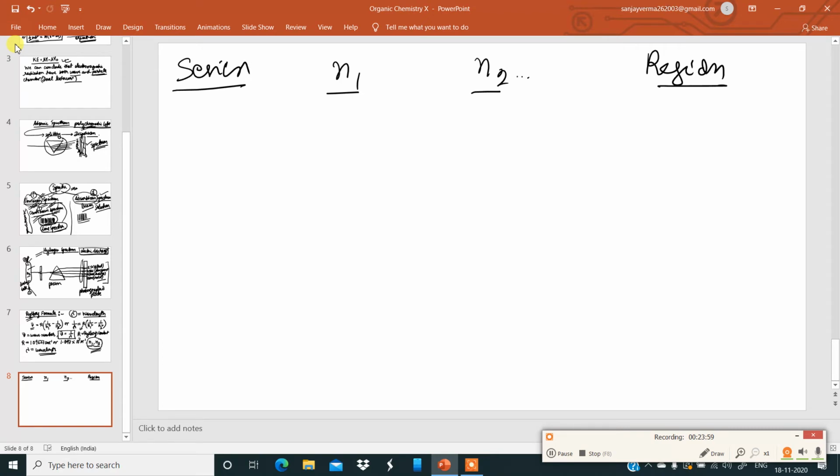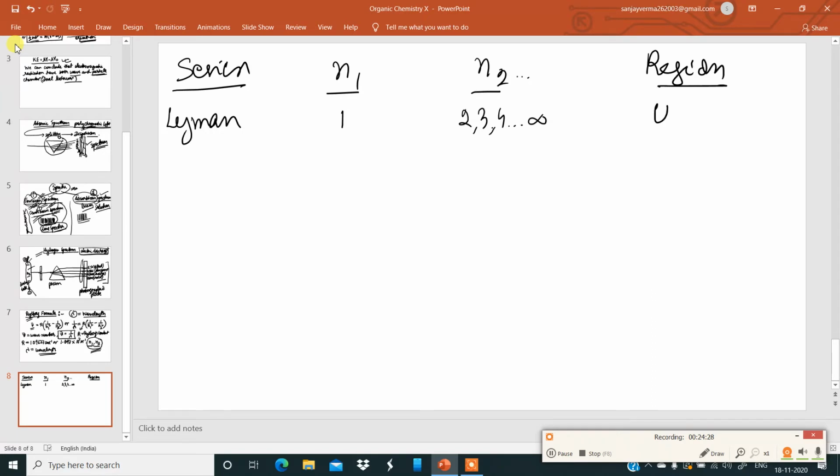If the value of n1 is 1, then the series is called the Lyman series. n2 has to be more than 1, so it can be 2, 3, 4 and so on, up to infinity. The region for the Lyman series in the emission spectra is called the ultraviolet region.